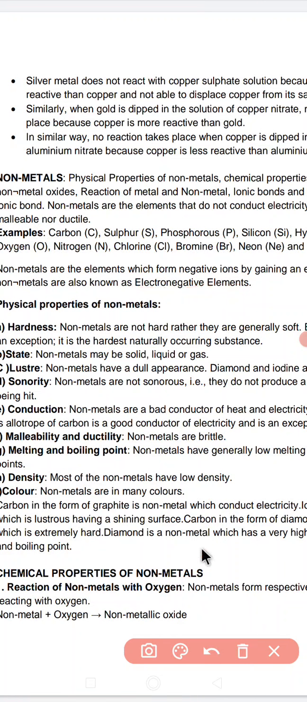So just remember, non-metals generally have 5, 6 or 7 electrons in their outermost shell. As a result, they are able to accept electrons and hence they form negative ions, and that's why they are called electronegative elements.